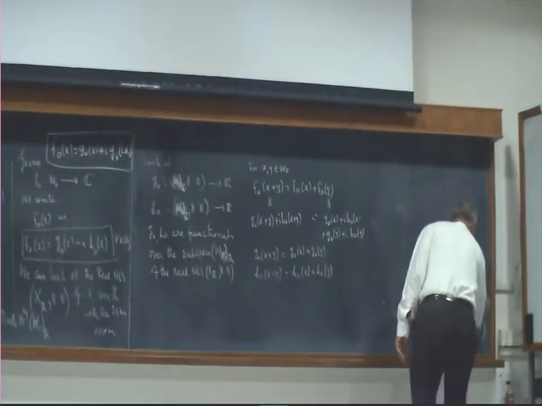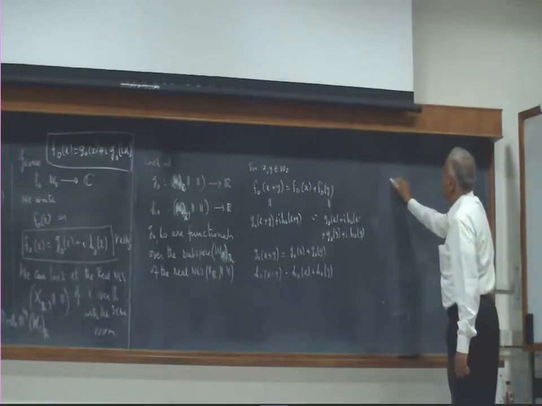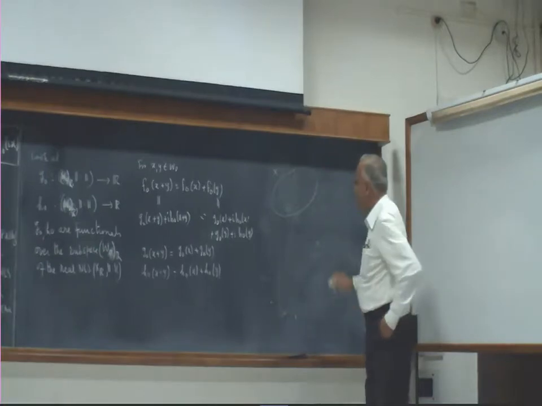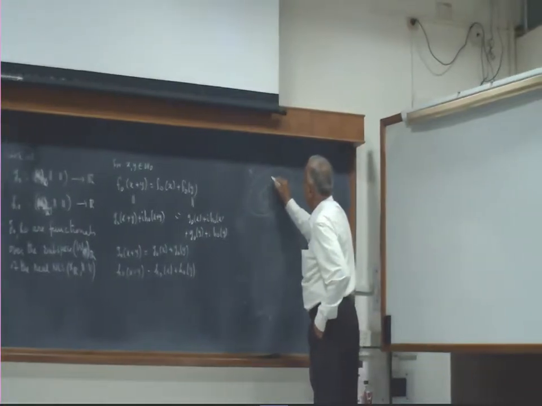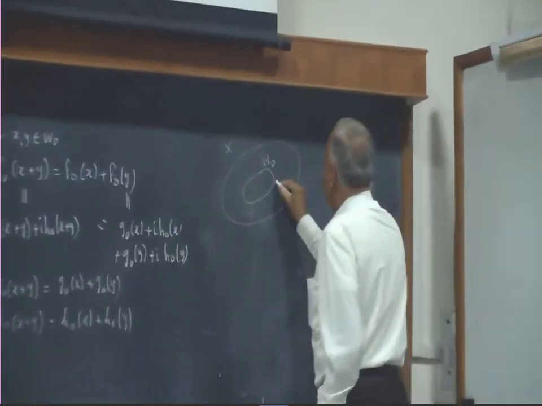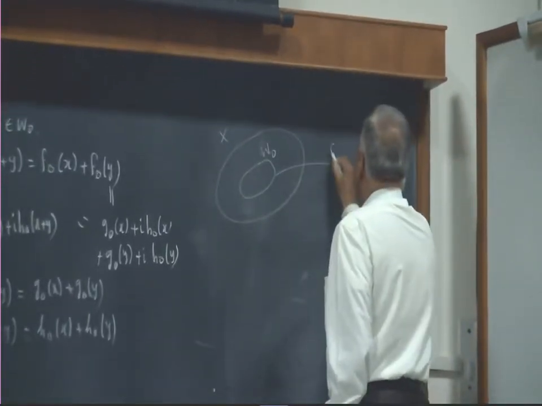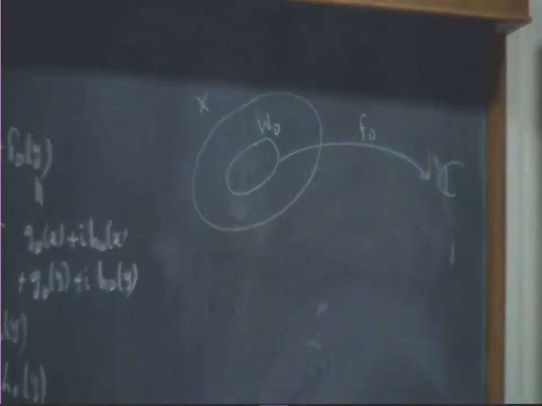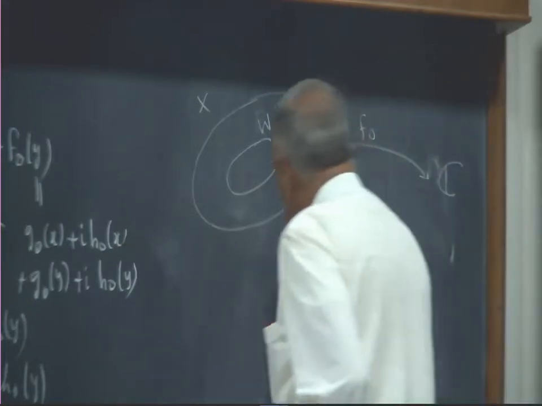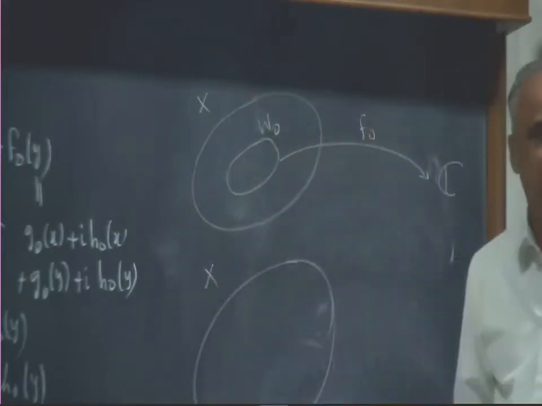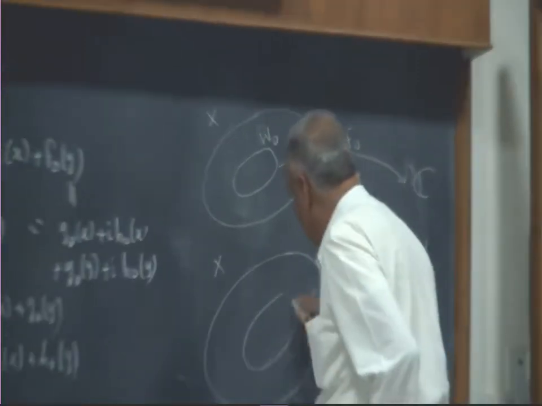See what I have here is, I have x, right? Inside this W naught is sitting. And then I have an F naught which takes this to C, W naught to C. Now what I am doing is, I am keeping the same x, I am keeping the same W naught.